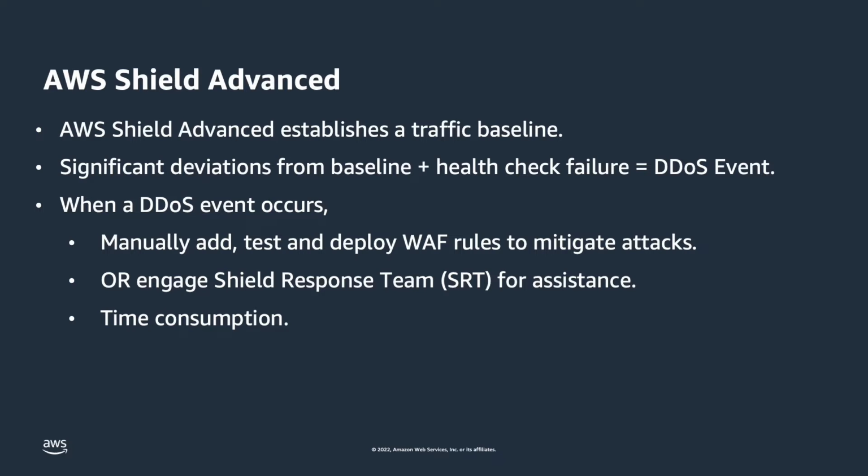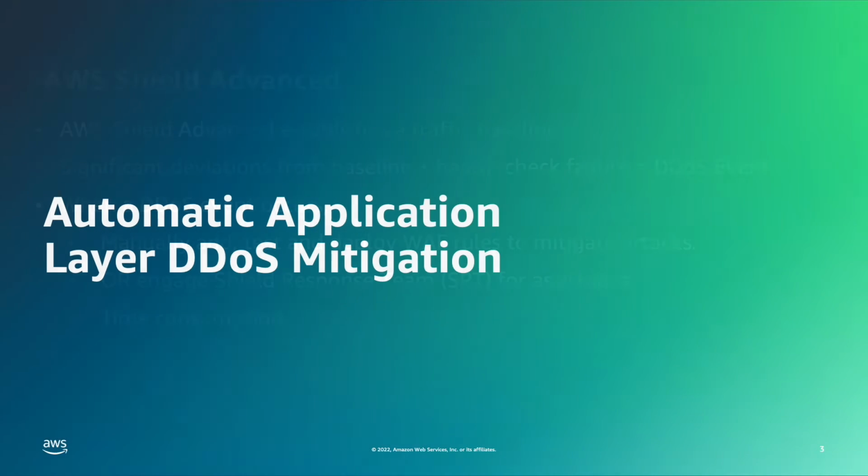If a DDoS event occurs, not only does one need to manually build AWS WAF rules that isolate the malicious traffic, but also deploy the rules using the AWS WAF console or by using APIs. This would be followed by testing the rules' effectiveness against the attack. AWS Shield Advanced customers can utilize the Shield Response team to create such AWS WAF rules or rely on their own expertise. Overall, the process can consume time, thereby increasing the time it takes to mitigate a DDoS attack. This is where the automatic application layer DDoS mitigation feature comes in handy. Now, let's take a look at how this feature works.